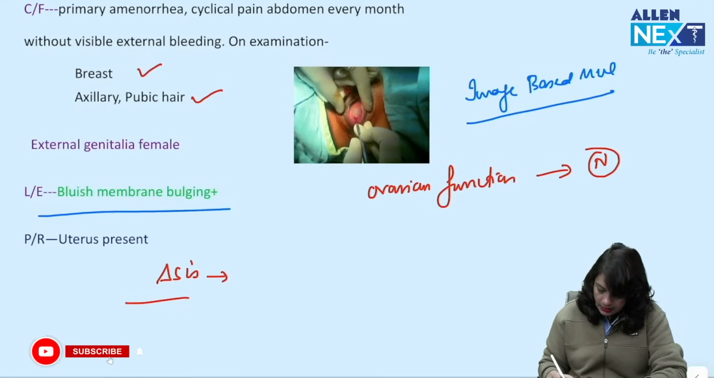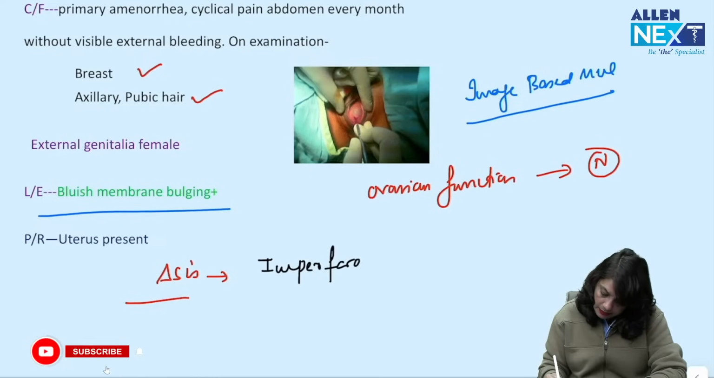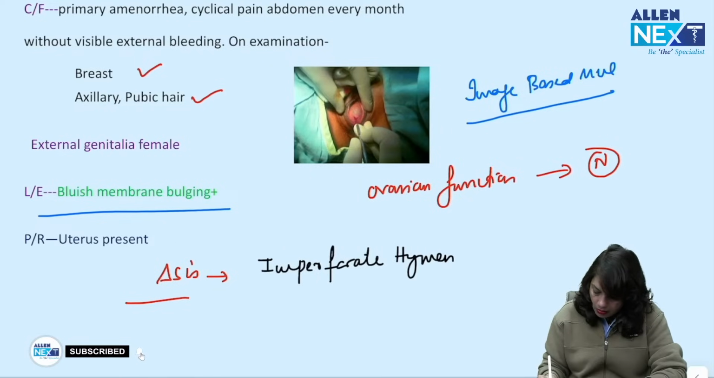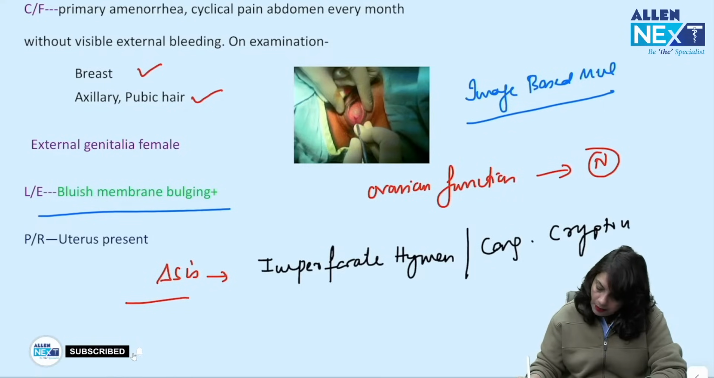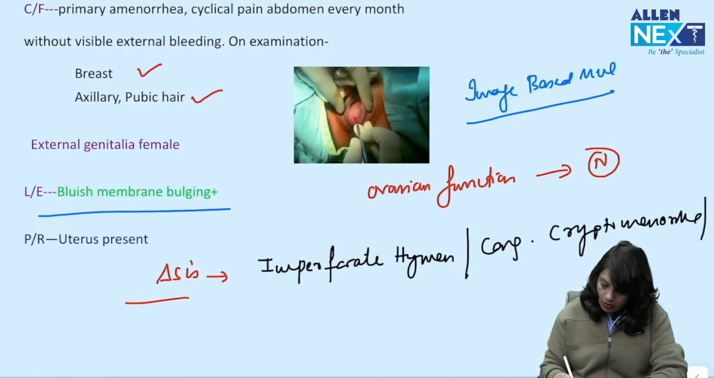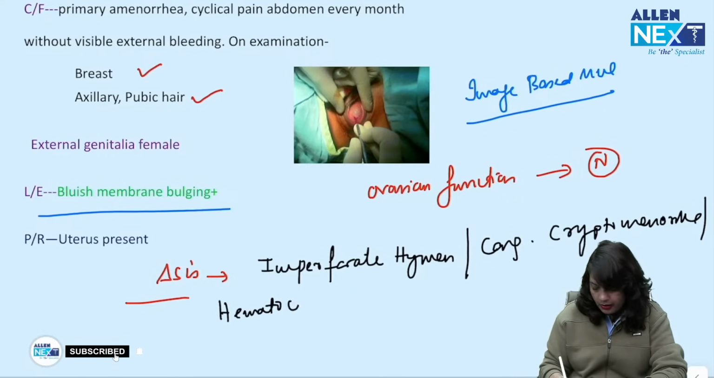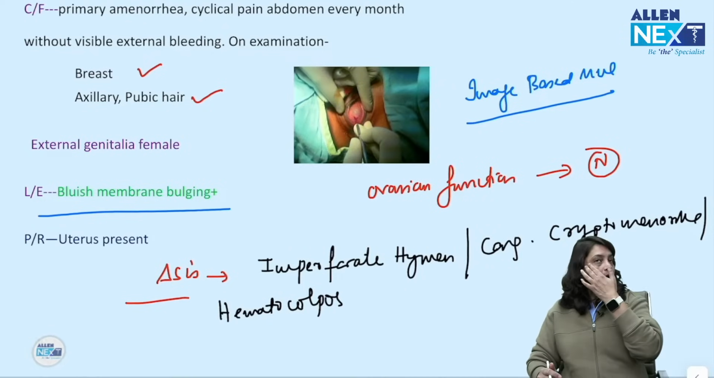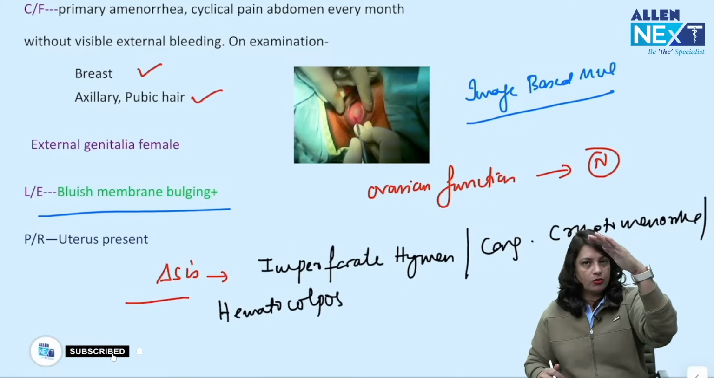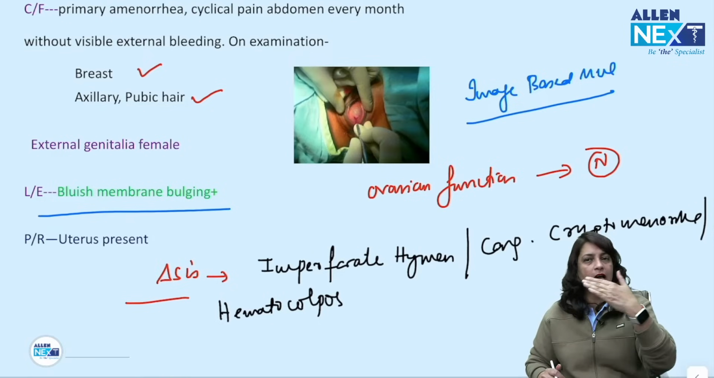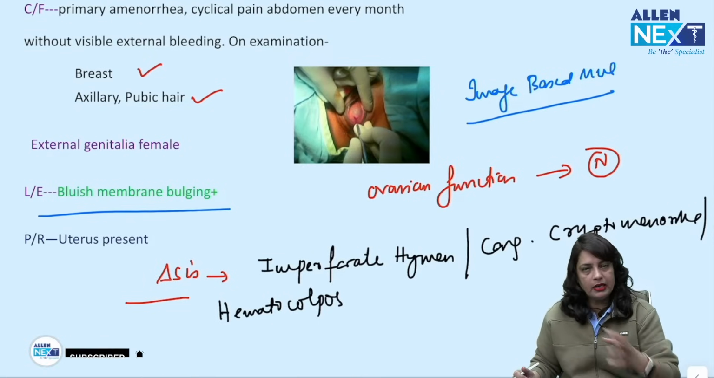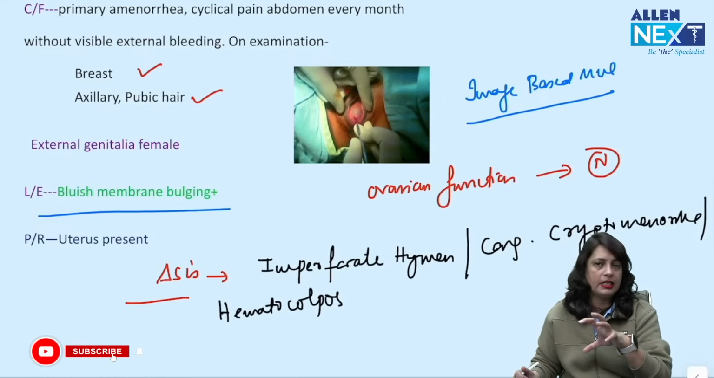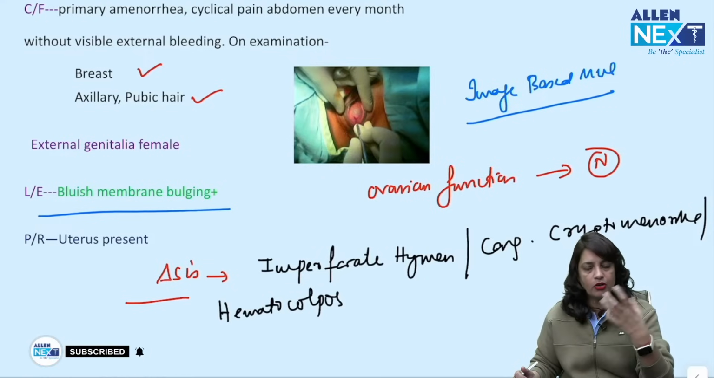I can read your answer. This is imperforate hymen, or it can be written as congenital cryptomenorrhea, or hematocolpos. So the whole hypothalamus, pituitary, ovary, uterus axis is normal. The endometrial lining is formed and shedding is occurring, but there is no visible bleeding. So this menstrual blood keeps collecting in the vagina, which is called hematocolpos.